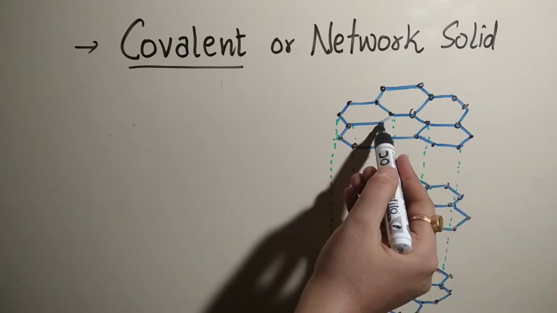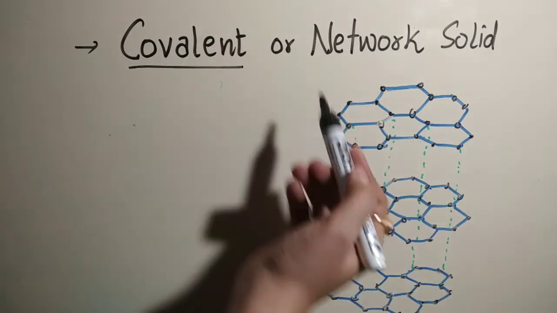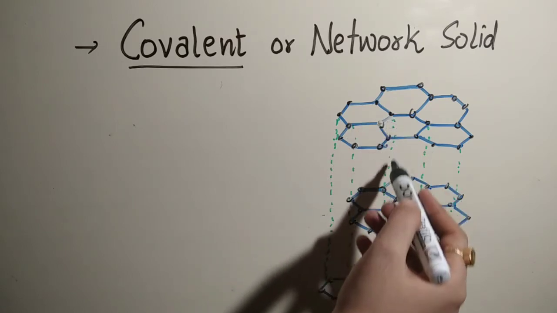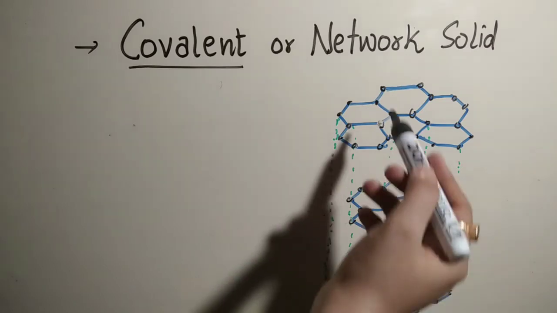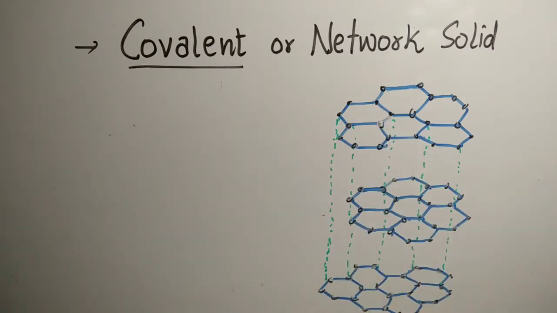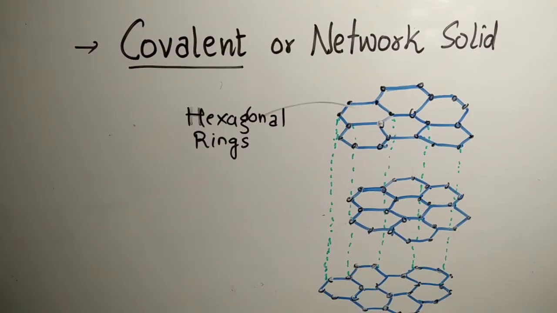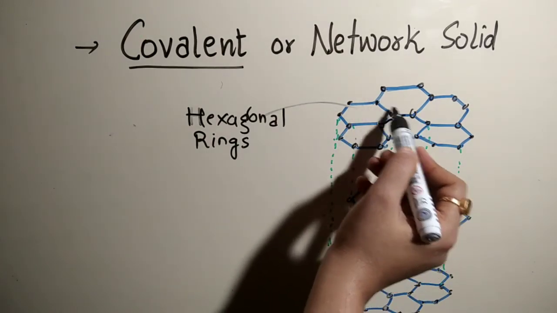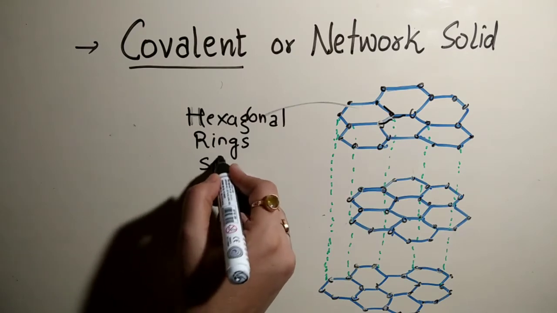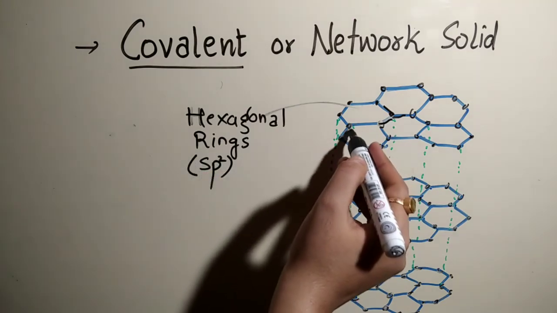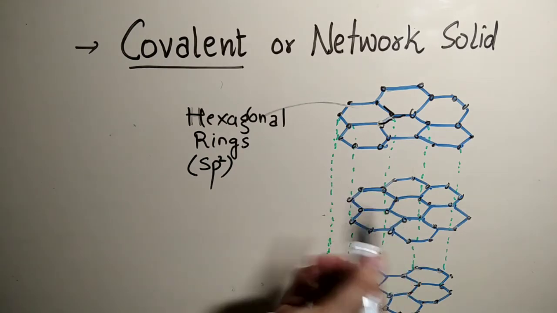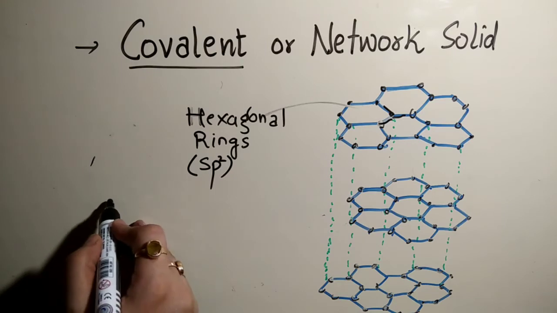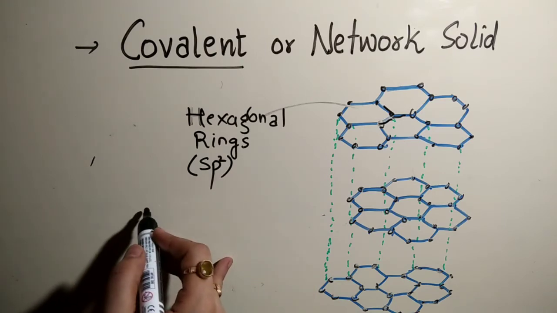For example, in the case of diamond, where carbon was forming 4 strong covalent bonds, here it forms 3 strong covalent bonds, and the fourth valency is easily free to move, hence it is a good conductor of electricity. So these are the hexagonal rings, and each carbon here is sp2 hybridized. And the fourth valency is free to move, hence it is a good conductor of electricity. So it is a major difference between diamond and graphite. You have studied this in class 10th also.